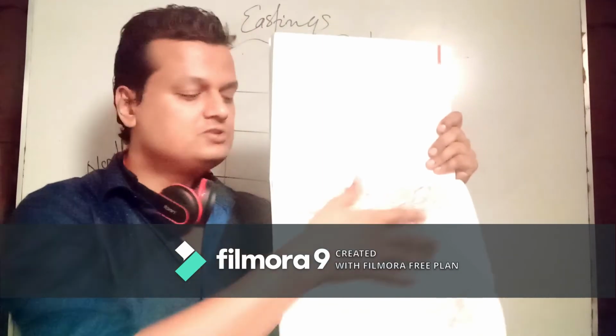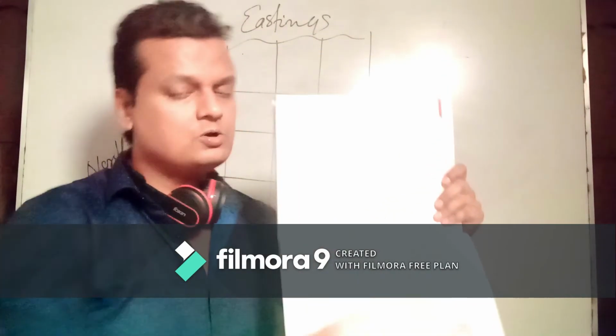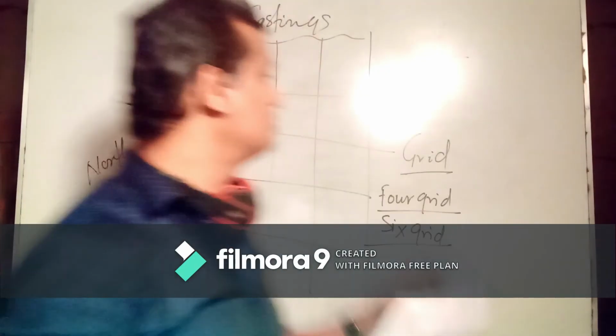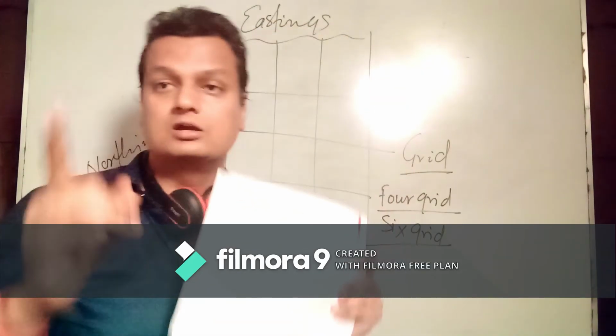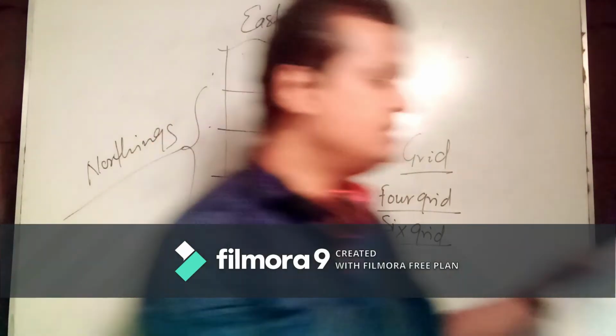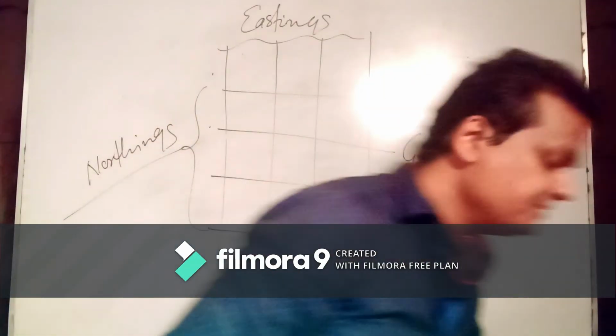All the horizontal lines are called what? Northings, and all the vertical lines are called what? Eastings. When you draw them together, it looks like a grid. This is called the grid system, through which we can understand how it is going to help us find locations.